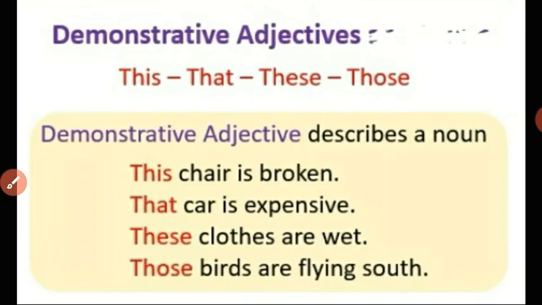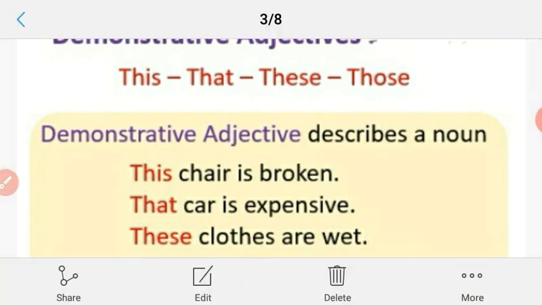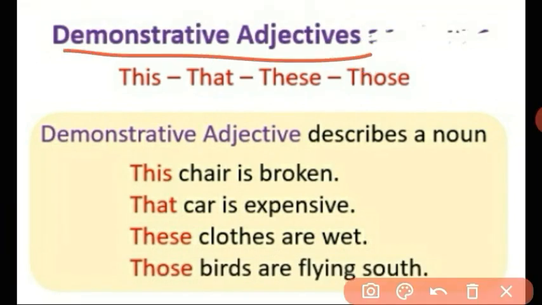Let us see the next kind. Demonstrative adjectives. What do they mean or what is their function? Demonstrative adjectives point out the noun or show the noun. Which are the demonstrative adjectives? Here are the four words: this, that, these, and those. These four words are considered as demonstrative adjectives. Let us see how they work with the help of examples.